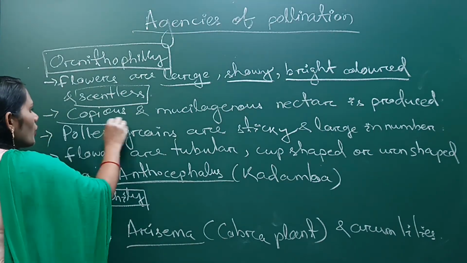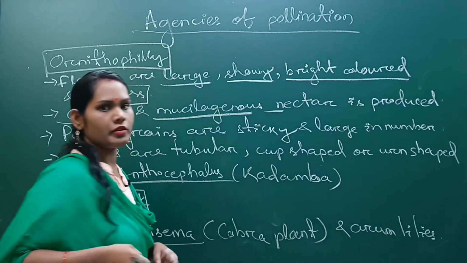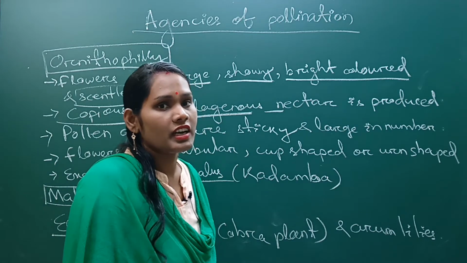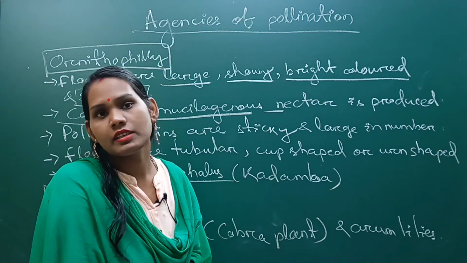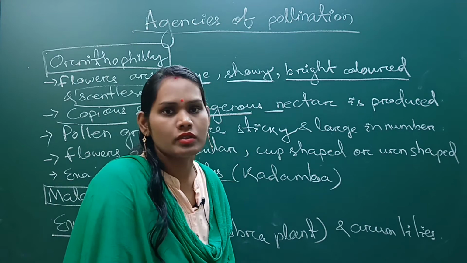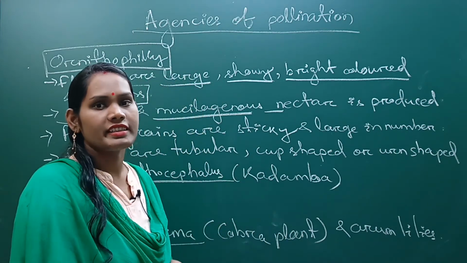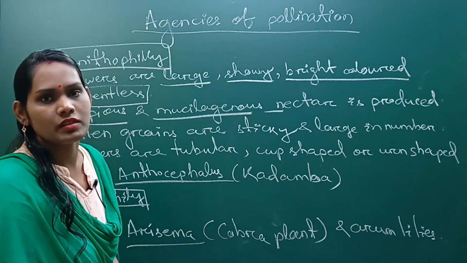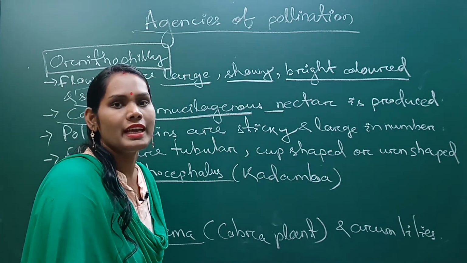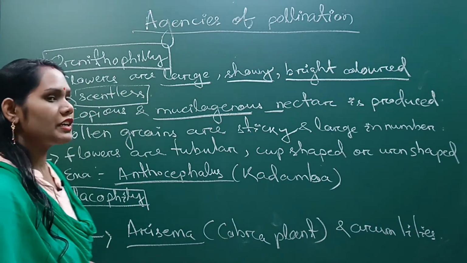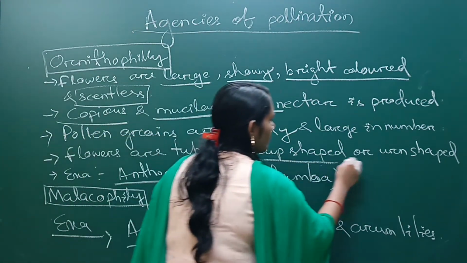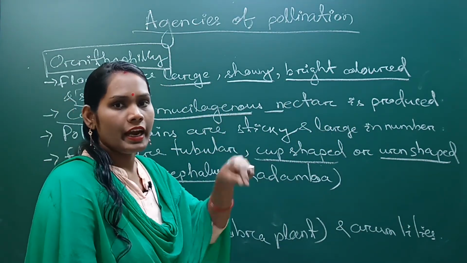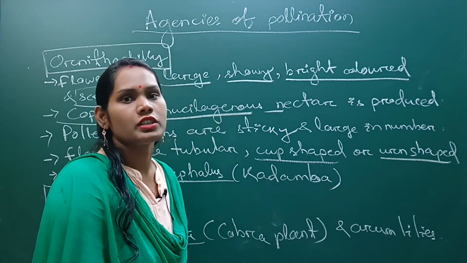Then copious and mucilaginous nectar is produced. The nectar is produced by the nectary gland of the flower, the nectar is mainly copious and mucilaginous, and the main ingredient is sugar, so that the bird can use it as its drink. Next, the pollen grains are sticky and large in number. More numbers of pollen grains are produced in this type of flower. Flowers are tubular, cup-shaped and mainly urn-shaped, so that the beak of the bird can enter into the flower and pollination can occur.